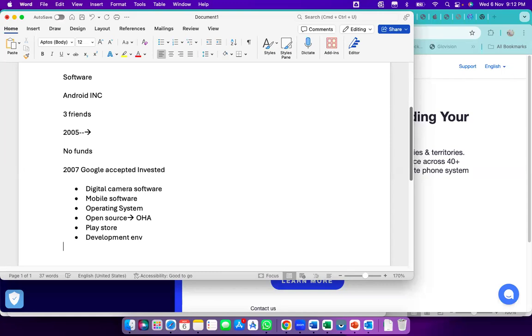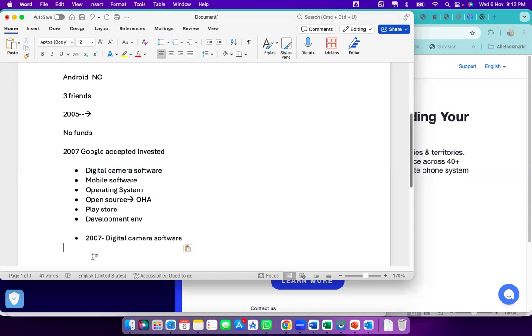Okay. Now after that, what happened? Google has invested in that. So finally, in the year 2007, they released the first version. That was digital camera software they released. That is okay, but that is not their actual goal. So that is the first step.